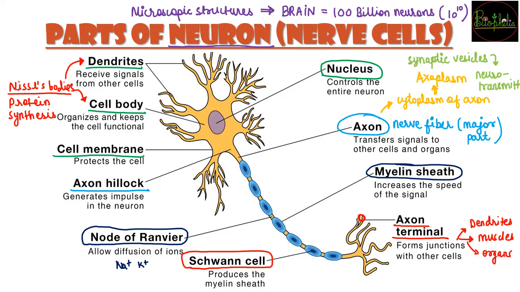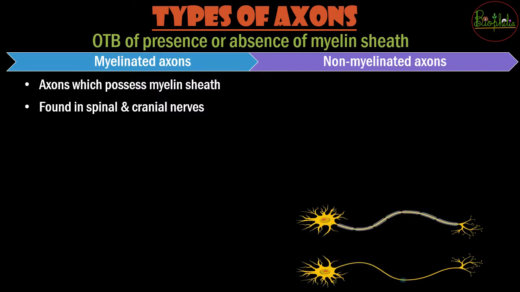So that is the parts of the neuron, and this neuron is the major part, the whole and soul of the entire neural system. So you need to know about these and some differences for each other part in the neural system that will also be studied over here. So what are the different types of axons? Axon, we saw, is the longest part, the major part of the neuron, which also has the name nerve fiber.